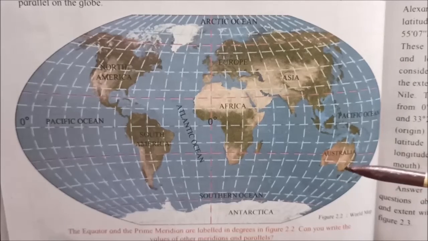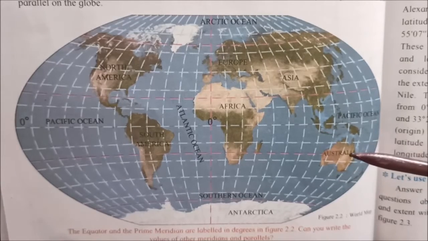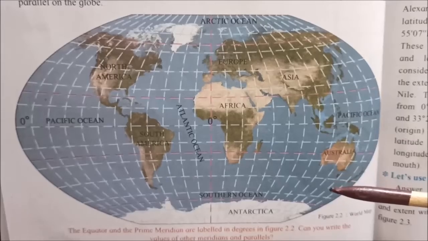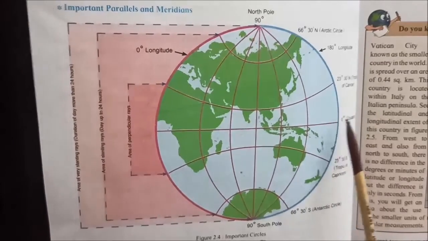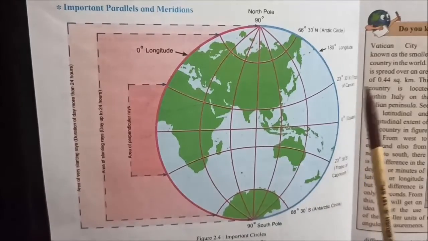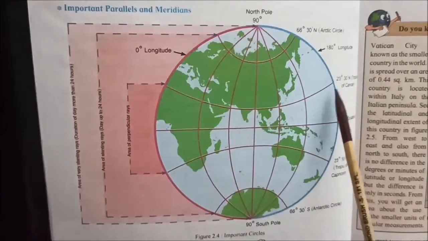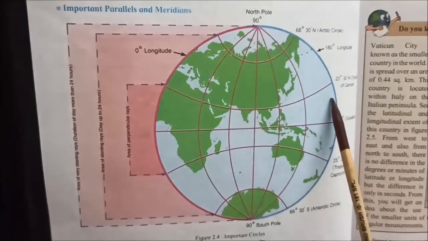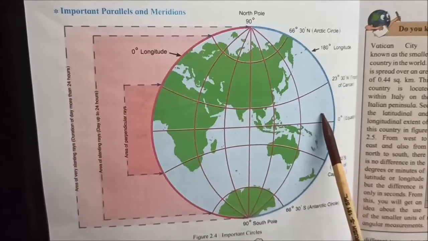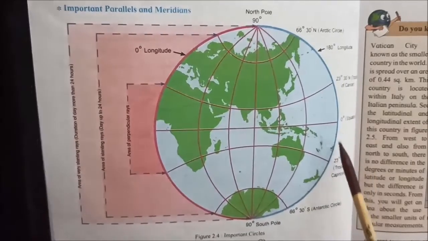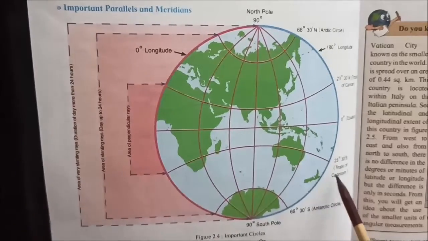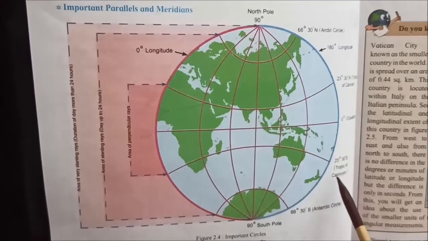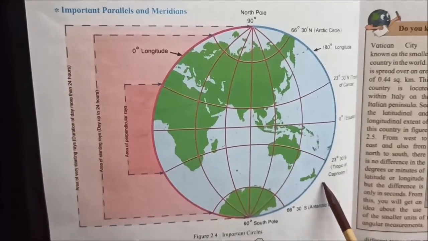Then next point is the importance of the parallels and meridians. Let us see here. 0 degree, the equator, is here. Tropic of Cancer is here. The parallel at 23 degree 30 minutes north of the equator is called the Tropic of Cancer. Tropic of Capricorn is here. The parallel at 23 degree 30 minutes south of the equator is called the Tropic of Capricorn.